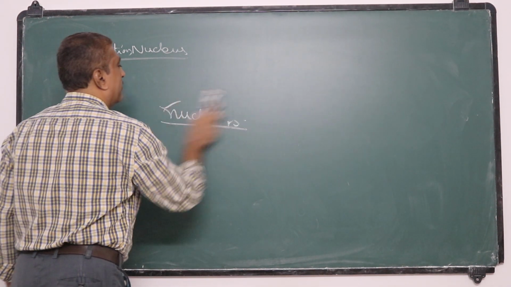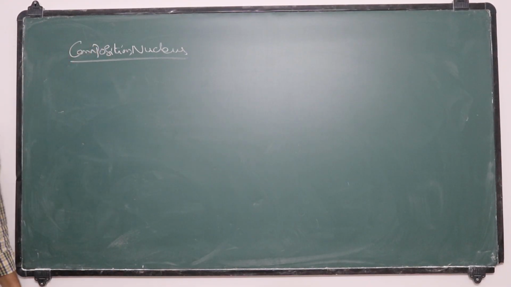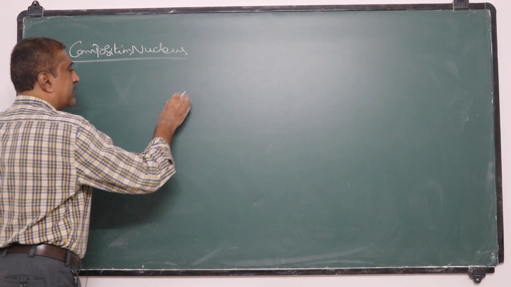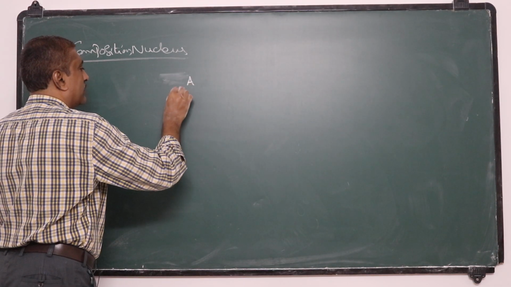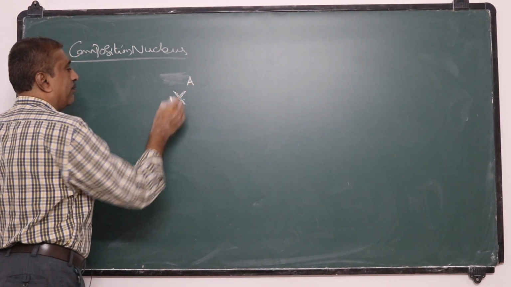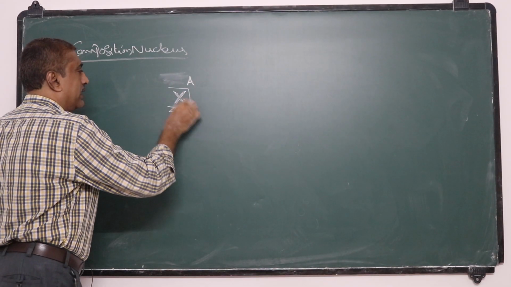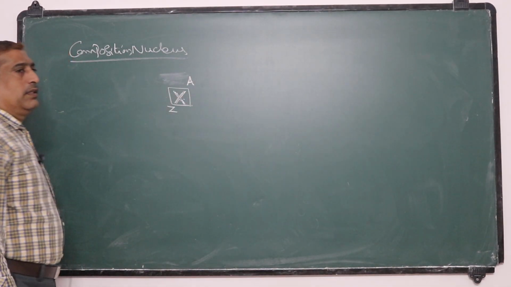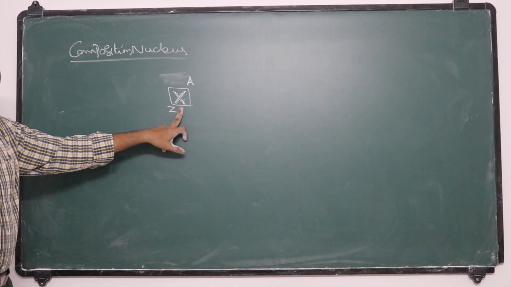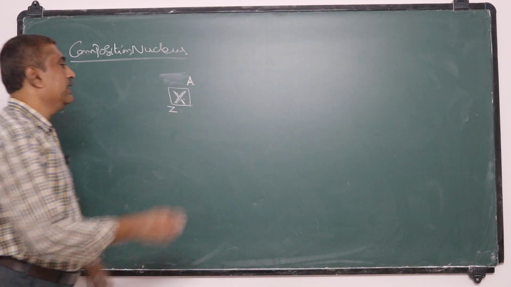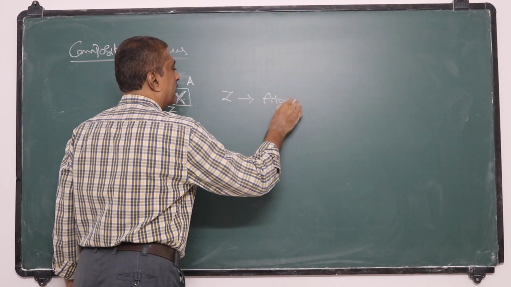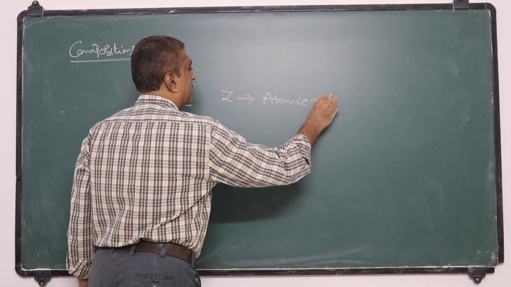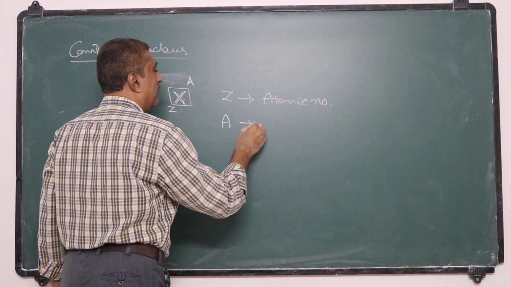So we usually represent the nucleus by X with A and Z, like this. So X is the element, the nucleus of a particular element. Then this Z is called atomic number and A is called mass number.